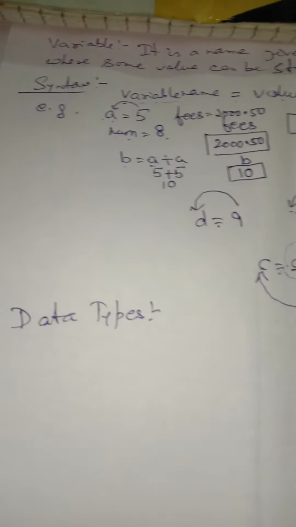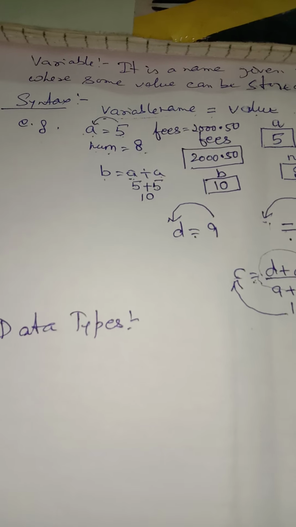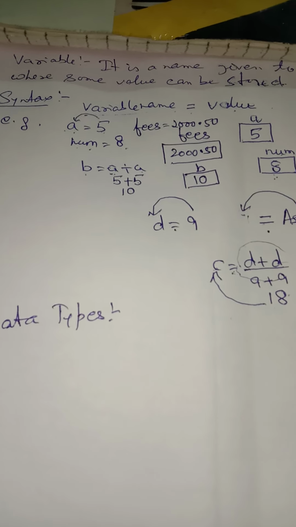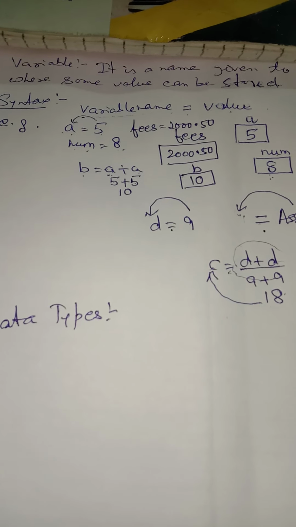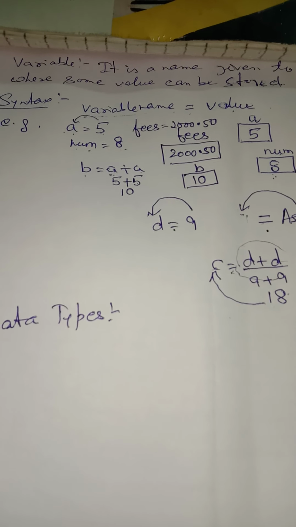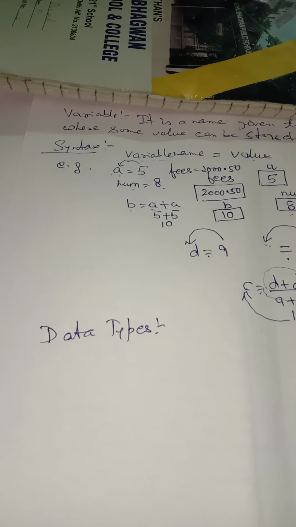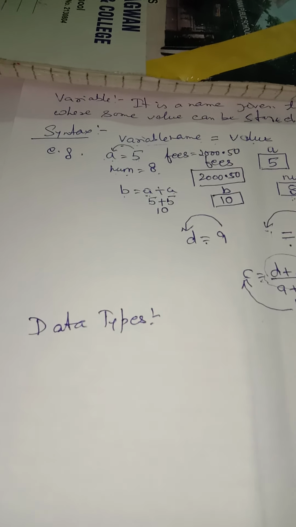But in Python, we don't have to mention any data types. The interpreter automatically identifies the type of value that is stored in a variable. We will be discussing the data types in the next videos.